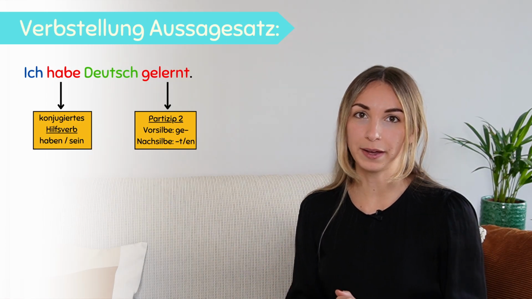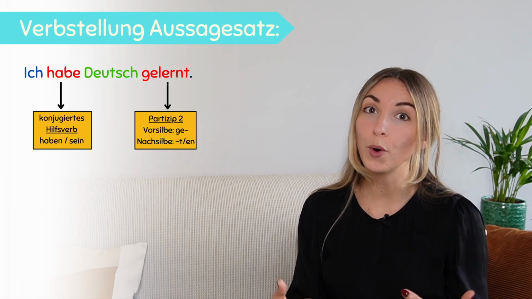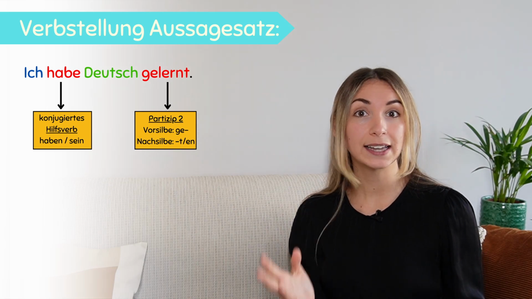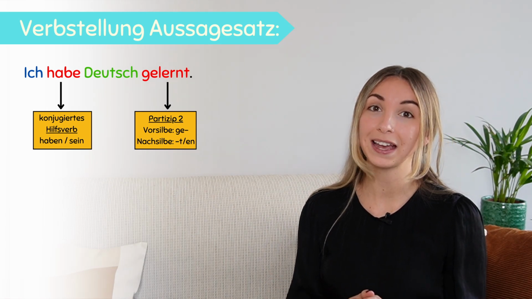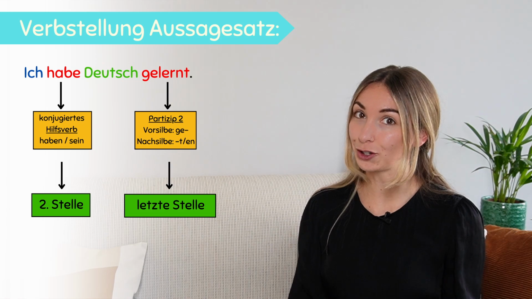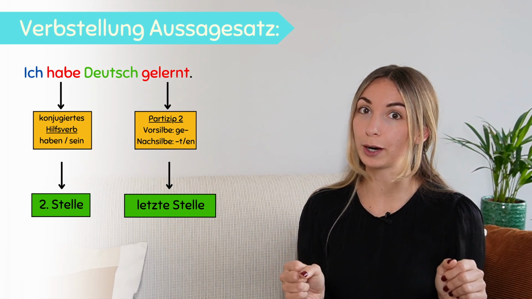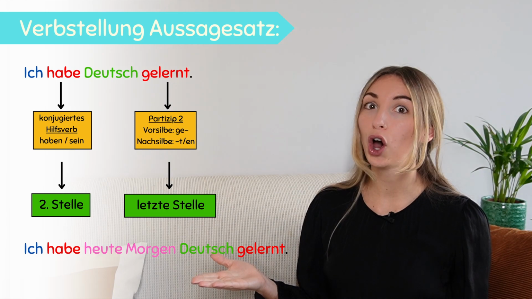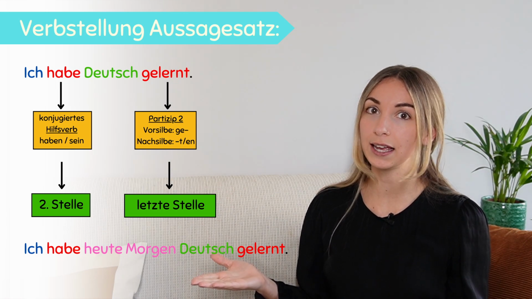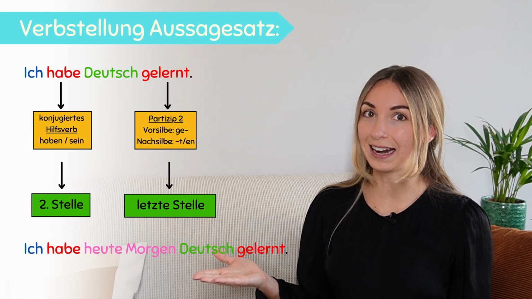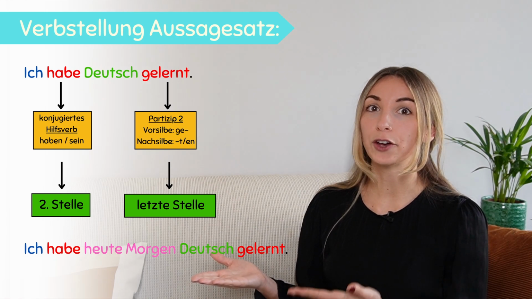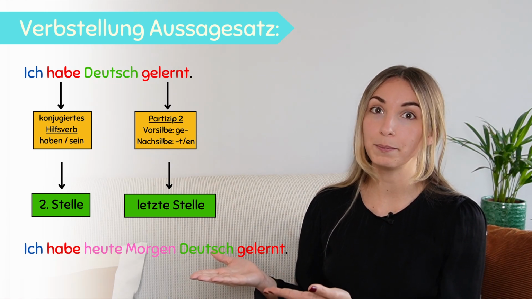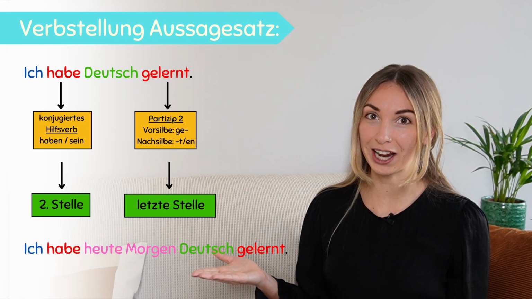But what happens if we want to add more information to the sentence? For example, information about time or location. Then we put this information in between the two verb parts. For example, ich habe heute Morgen, today in the morning, Deutsch gelernt. You see that the verb position of the Hilfsverb and the PP does not change.